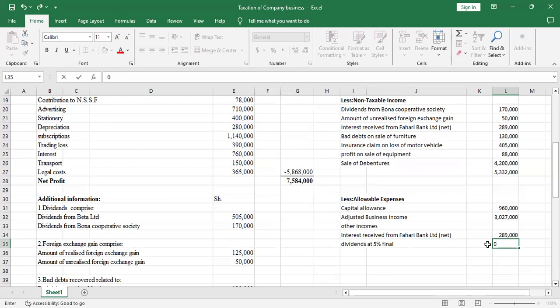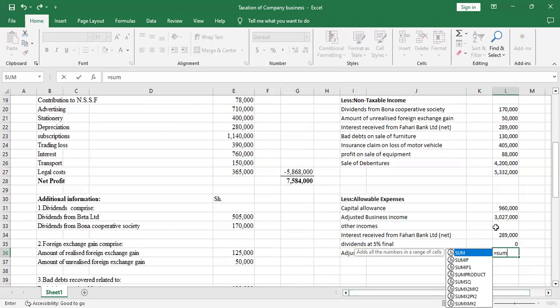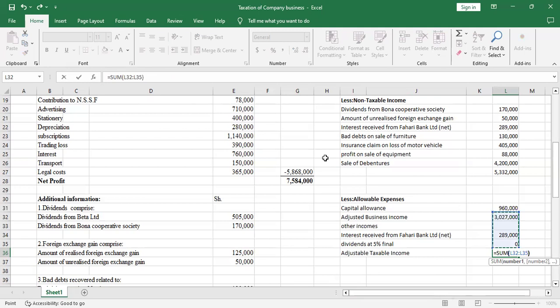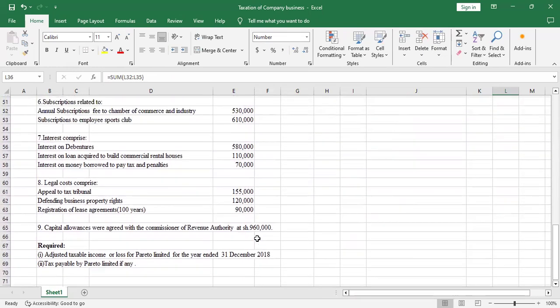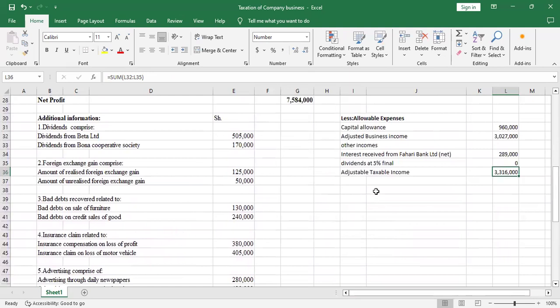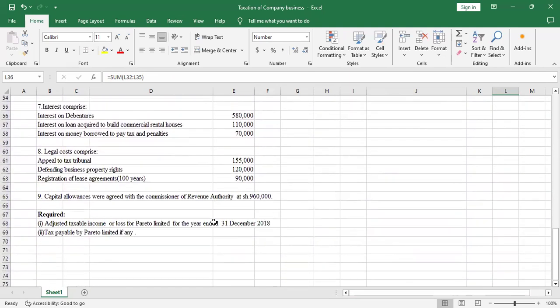Then the adjusted taxable income will be the total, the sum of all this all the way. So this is the adjusted taxable income or loss. It is an income because it's positive. So with that, we have answered part A of this question.